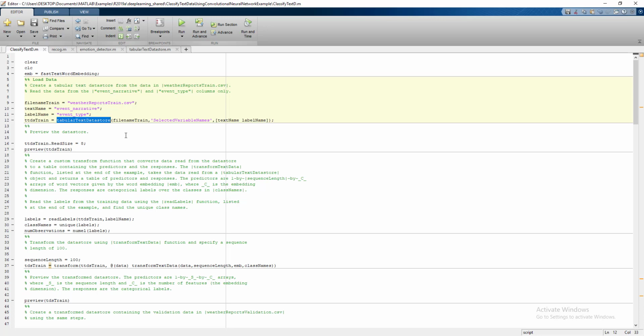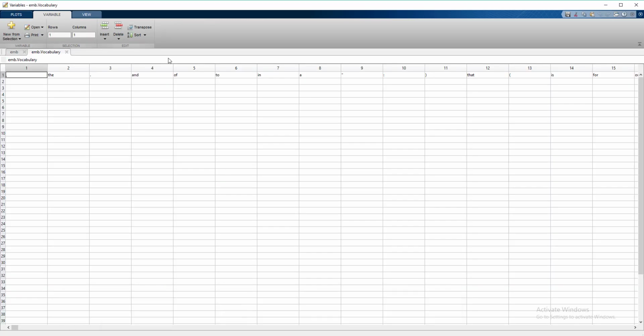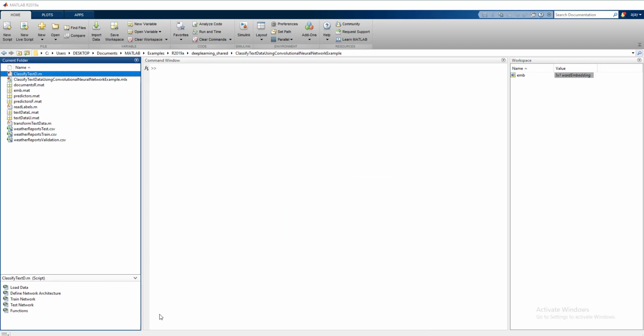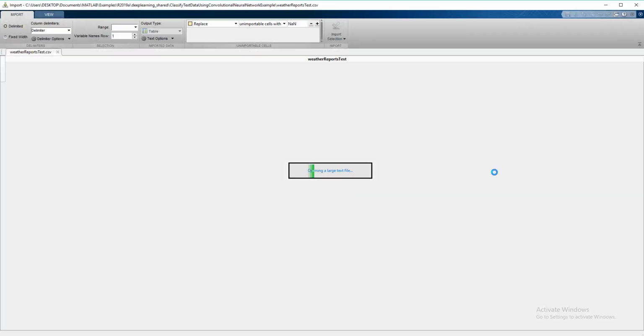the tabular text datastore, where we can name the text input features and the label name by the title of any column, and this text datastore contains the full file corresponding to the text name. This is the input feature and label name. As I told you in the beginning of the video, my features are the event narrative, like whenever rain occurs, or what sort of action it is representing. Let me open the text data again for you guys.